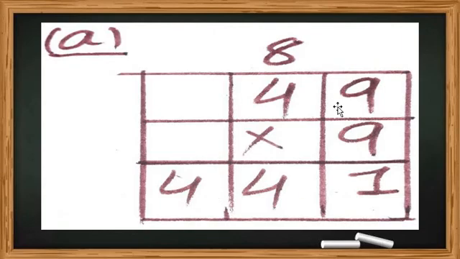Okay, here multiplication: 49 multiplied by 9. So what to do here, all students? We know very well the table of 9s, and we remember the table of 9 for doing this. First of all, 9 multiplied with 9, and then 9 multiplied with 4. Got my point, all students?